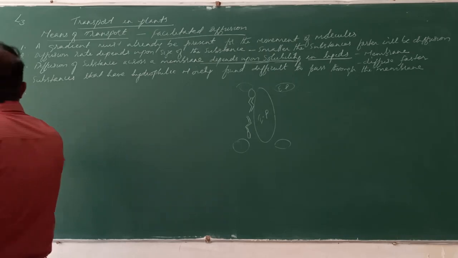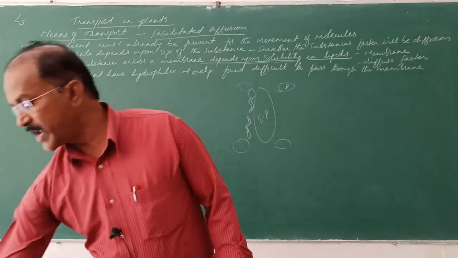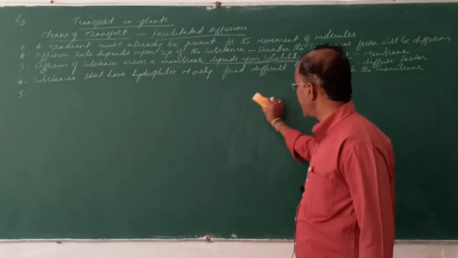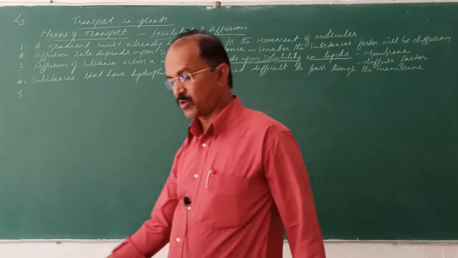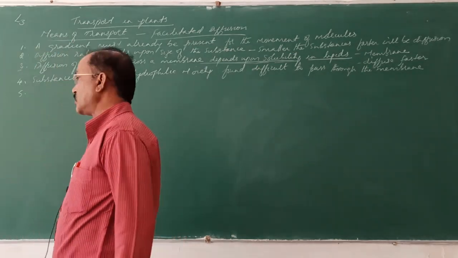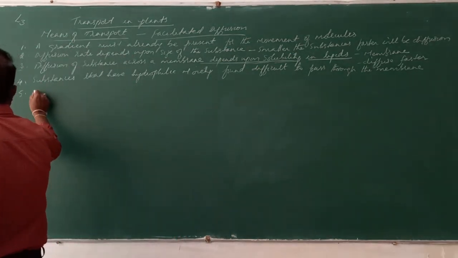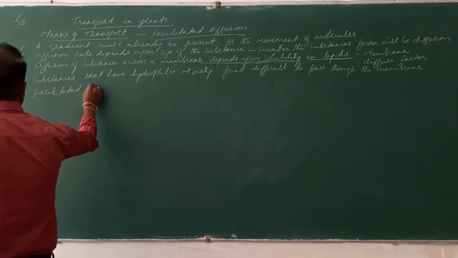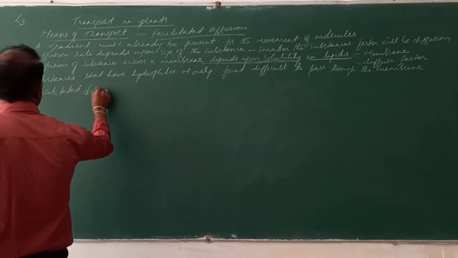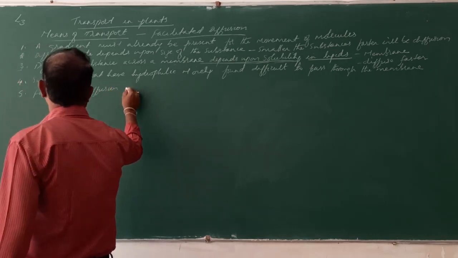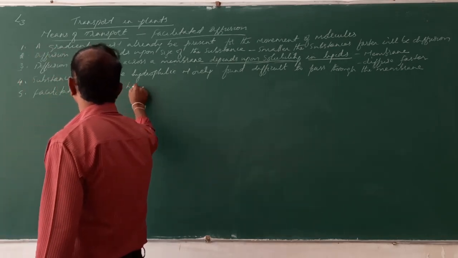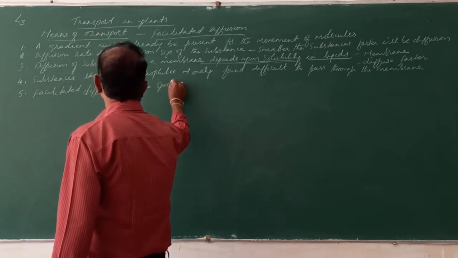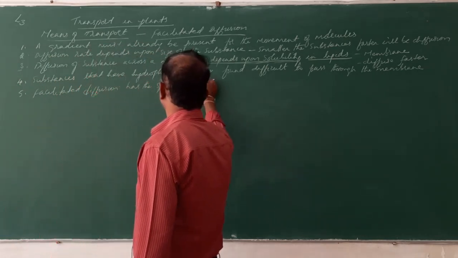In facilitated diffusion, some proteins are present, and these proteins are called carrier proteins or transporters, or they are also called permeases. So facilitated diffusion has special proteins.